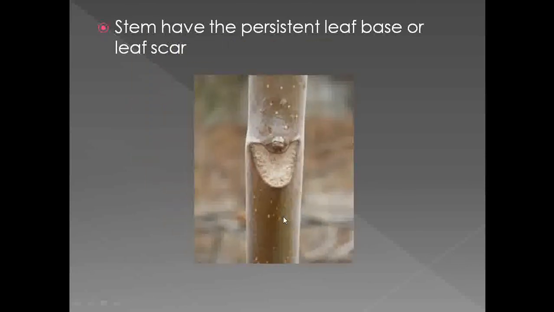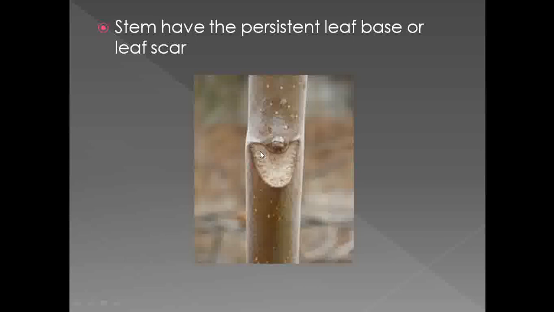Then the next important characteristic feature of the gymnosperm is that the stems have persistent leaf base or leaf scar. See that this is one of the leaf scars, meaning it shows the presence of a leaf.